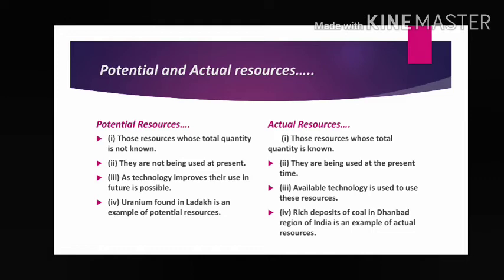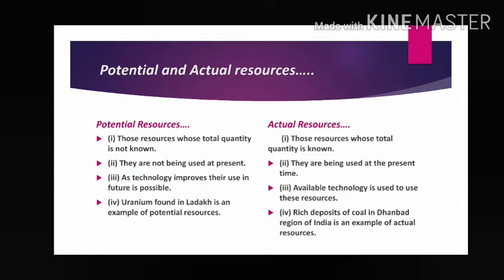So here one example given, uranium found in Ladakh. But here one interesting thing, uranium found in Ladakh is called potential, but uranium which is found in Yadugoda, near Rakha mines, is not potential, this is actual because it is in use. That is the difference. And other examples, solar energy and wind energy of Gujarat and Rajasthan, because these are also not in use up to the maximum limit, limited use present.